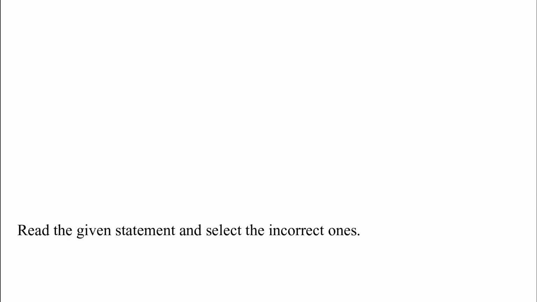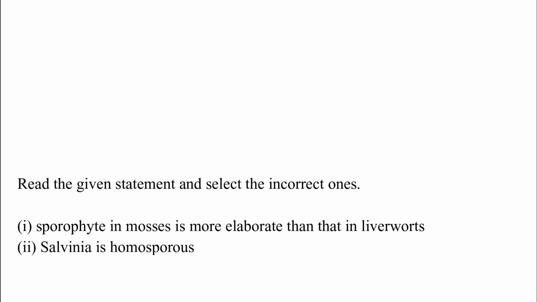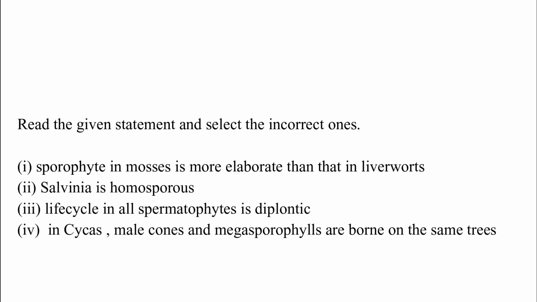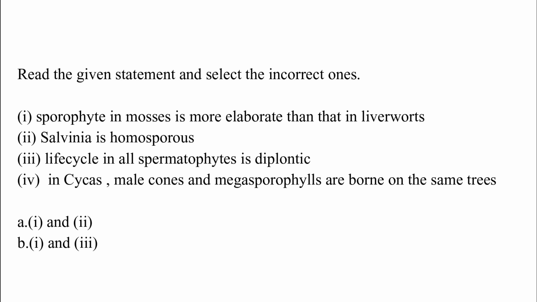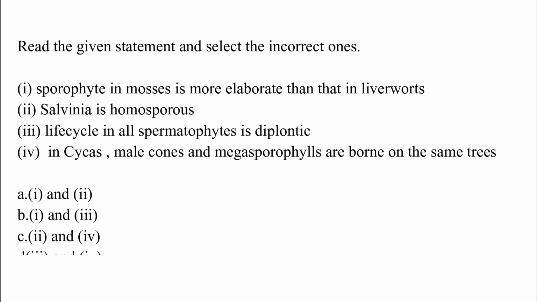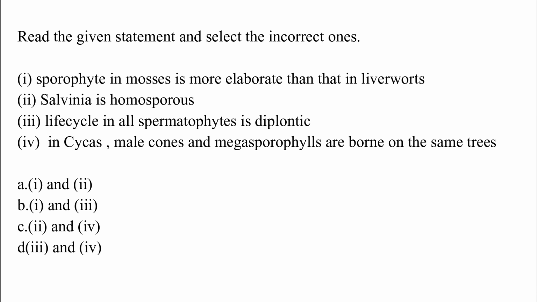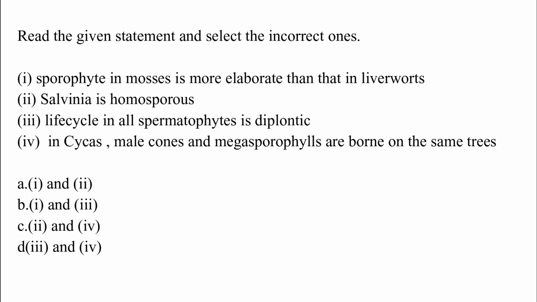Read the given statement and select the incorrect one. I, sporophyte in mosses is more elaborate than that in liverwort. II, Salvinia is homosporous. III, life cycle in all spermatophytes is diplontic.